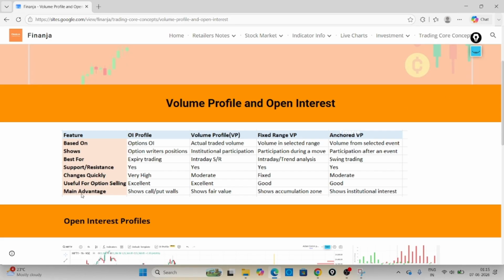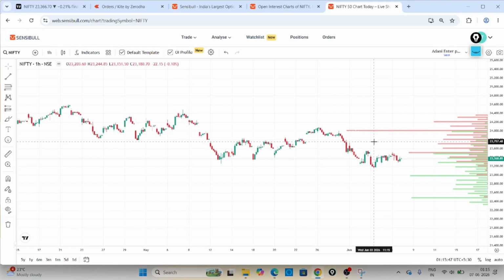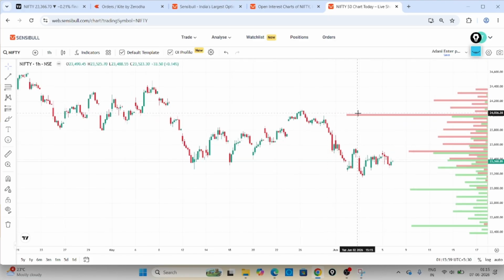Okay, and the main advantage is that it shows call and put walls. Walls means, as I told, they represent this as walls or bars, you can say. So this is the open interest profile. What exactly is the conclusion it is telling? Where exactly the option writers are present in the market. You can see very few participants are there in the market. They are betting very big. These are all the risk takers.